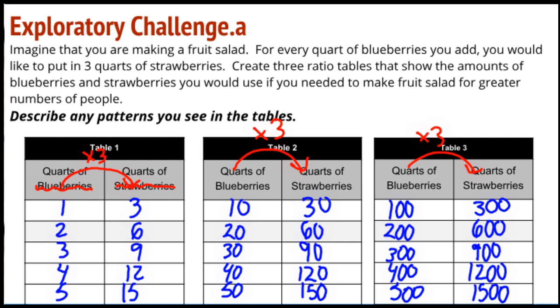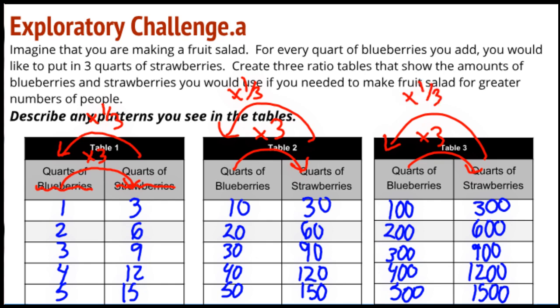Now another pattern that I see, and this may be less obvious, but going back this way is a multiply by 1/3. So I notice that moving from blueberries to strawberries is times 3.